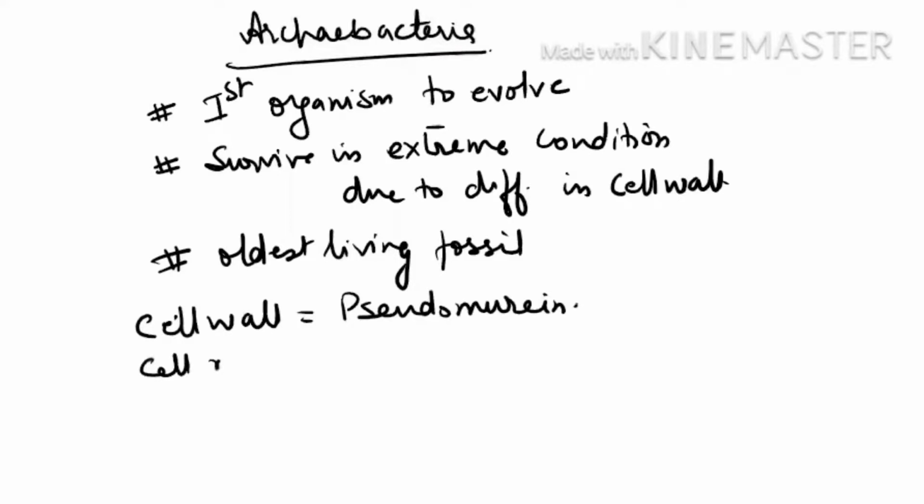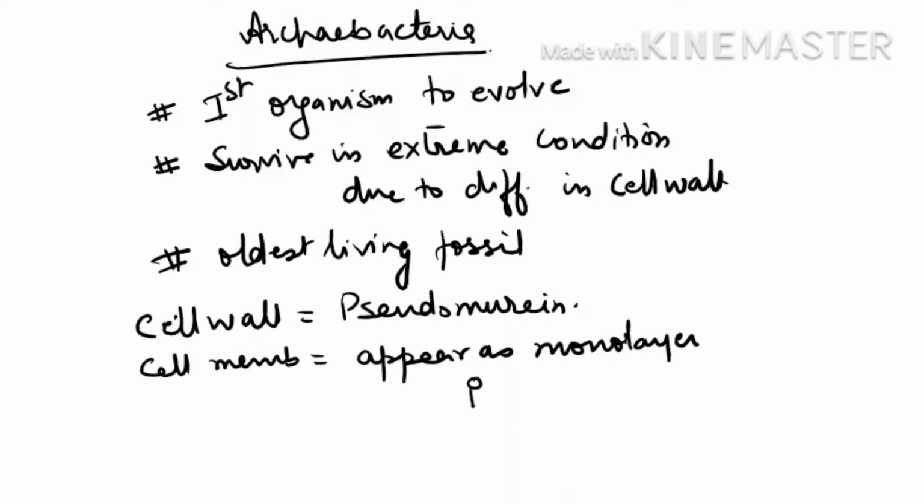Cell membrane appears as monolayer. It appears as monolayer. It is not monolayer. Please focus on it carefully. It appears as monolayer, but actually it is a bilayer. See how? This is one layer of this phospholipid bilayer. I am drawing one layer right now. See carefully. Then let us assume this is your second layer and overlapping is going on. Because of the overlapping, it gives a feeling as if it is a monolayer. But actually it is a bilayer.